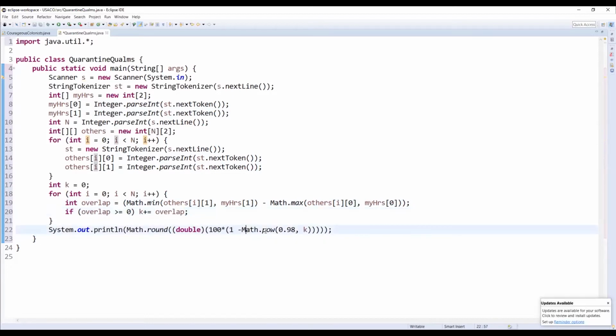Finally, at the end, we simply print out 1 minus 0.98 to the k. And that's how we solve this problem. So for anybody who had questions about why it is 0.0396 with 2 people, it's just because you do 1 minus 0.98 to the k. And to find overlap, you just do the minimum of the right side minus the maximum of the left side. So that's the first problem we wanted to go over.